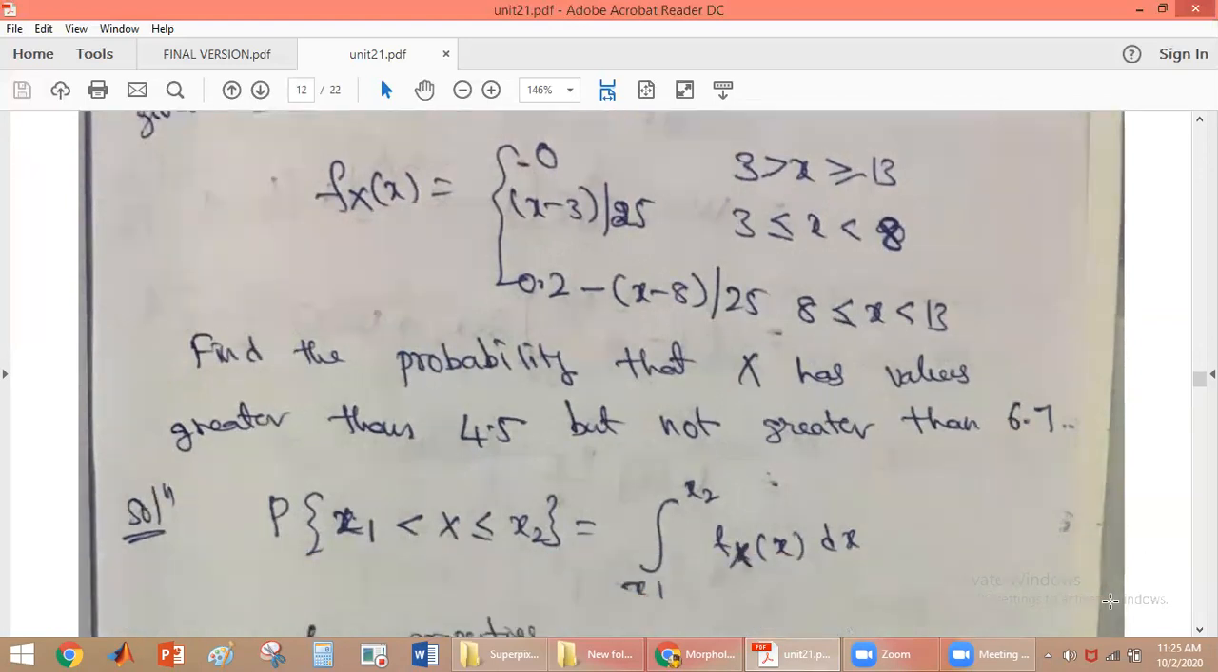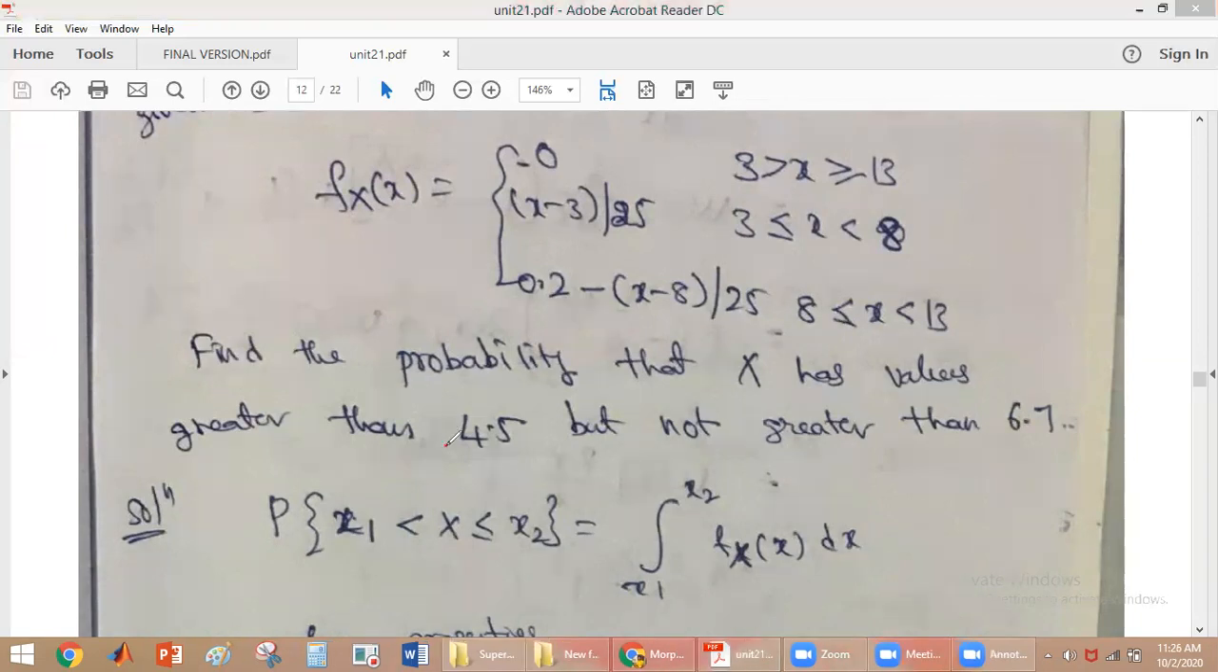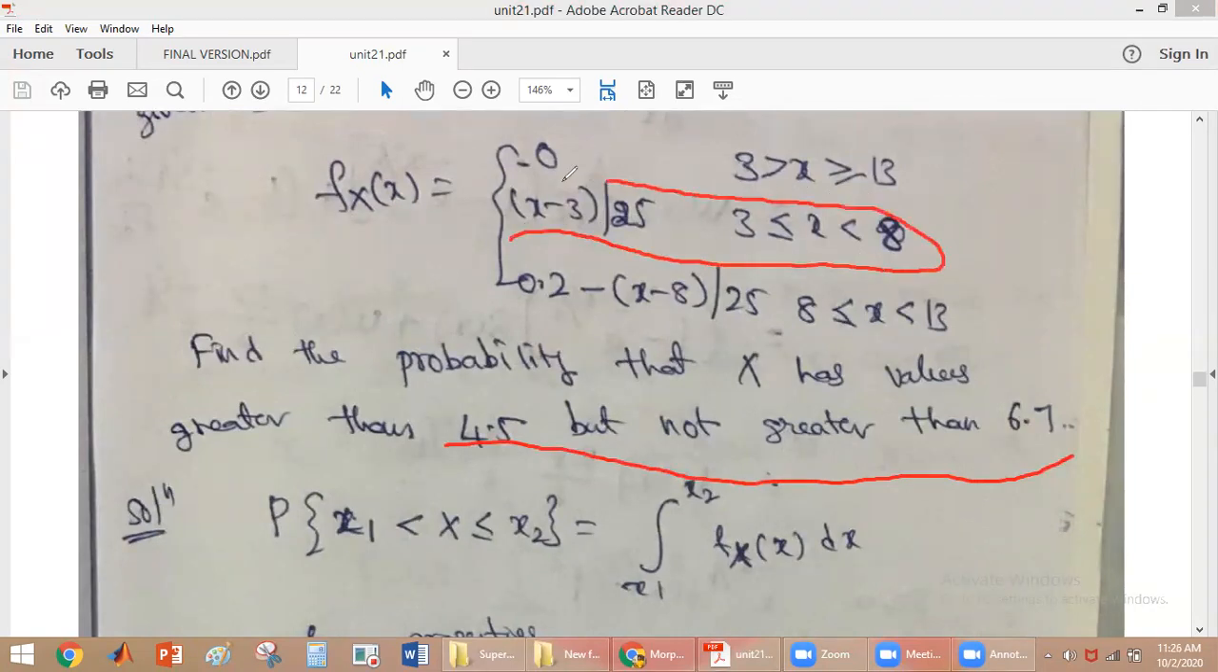So we have to find the probability that the x value is between 4.5 and 6.7. In this range, fx of x is defined by this equation. Only this range includes 4.5 to 6.7. So in this case x1 is 4.5 and x2 is 6.7. That is included in this range, so we have to take the second equation to solve this problem.